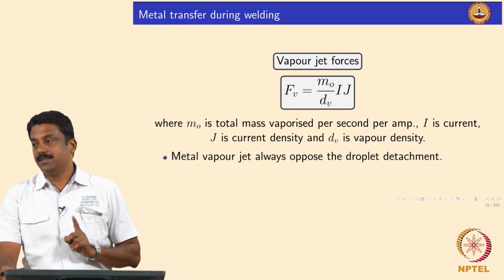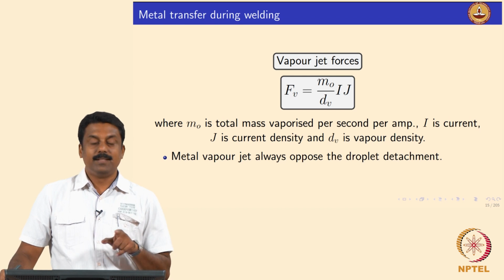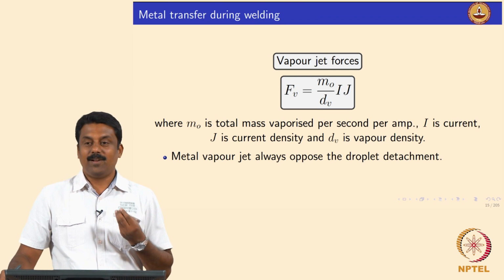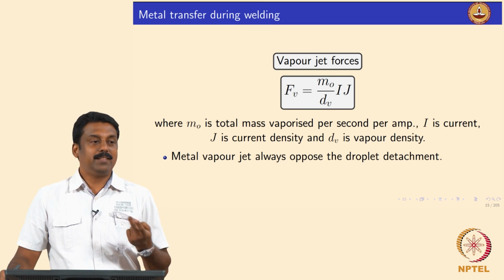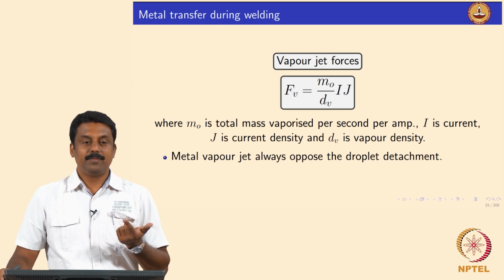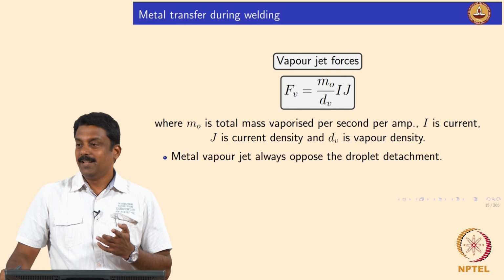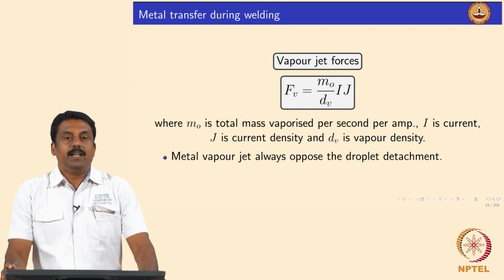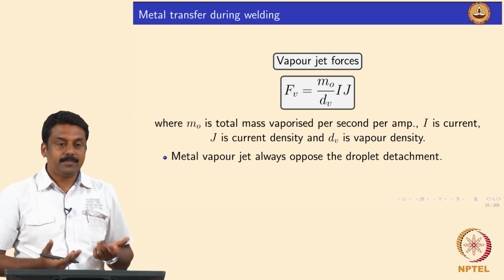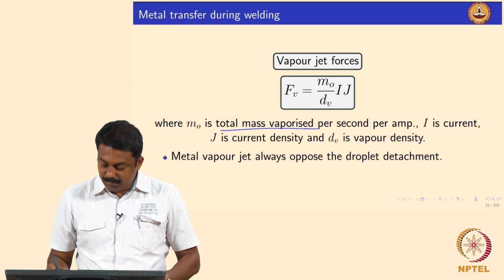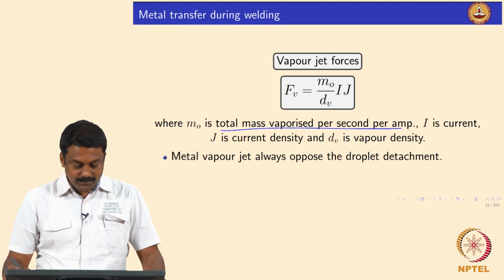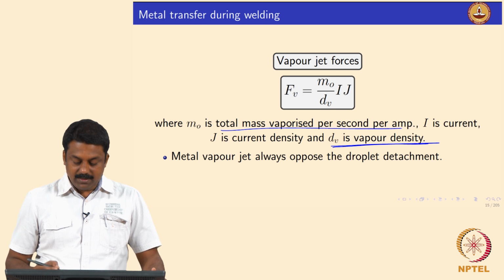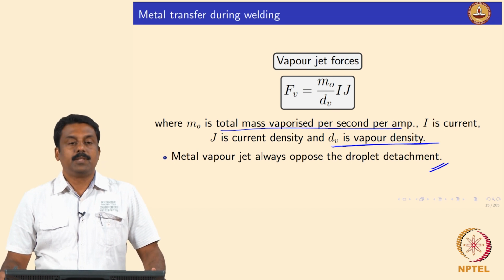Again, two forces would oppose, and these two forces should always be overcome if you want to do welding. Otherwise, there is no GMAW, isn't it? The droplet will not transfer. The two forces that resist droplet transfer are the vapor jet force and surface tension. If you are not overcoming them, then you can't weld, right. The vapor jet force comes from the vaporization of the metal.